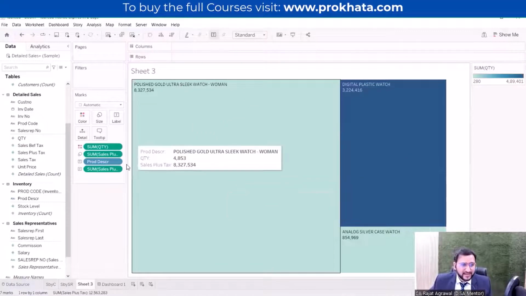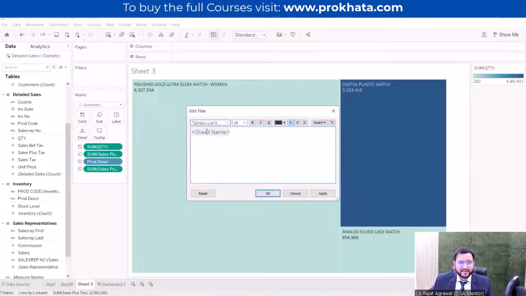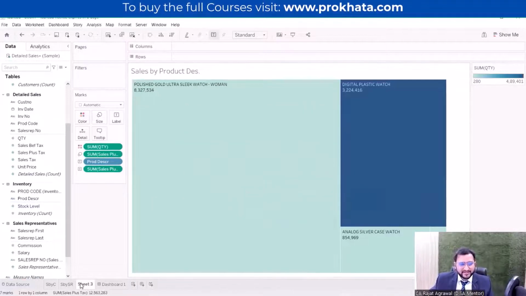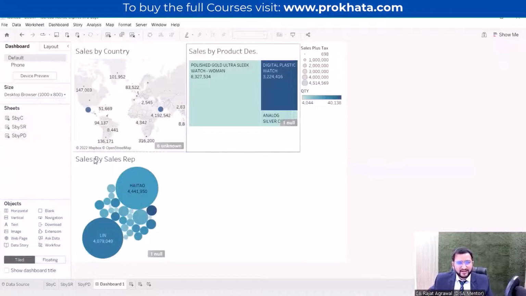So now we have created the third part, that was the sales by product description. Okay, so we have created all these three visualizations. This is sales by product description. Now we'll be importing this into our dashboard also.